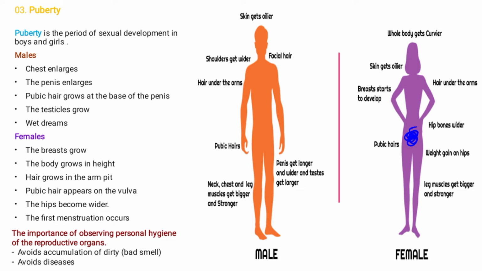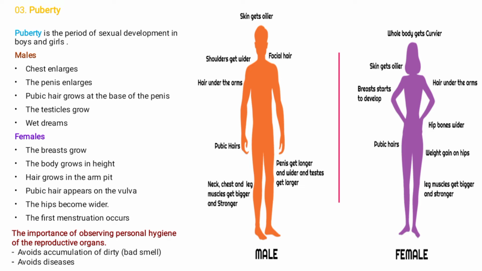That's what we call the vulva, the top part, or the base part on the pubic. Then the hips become wide, and the first menstruation occurs. So these are the signs of puberty in female. The female will experience the first menstruation.